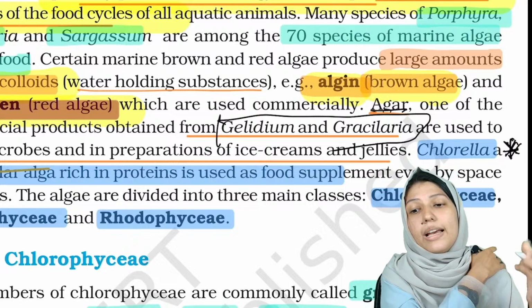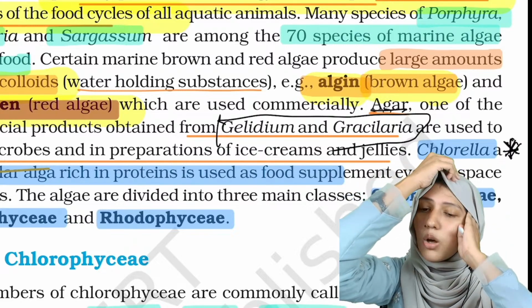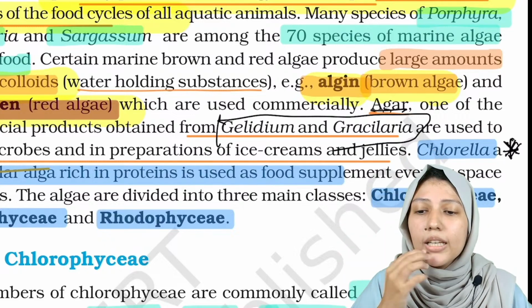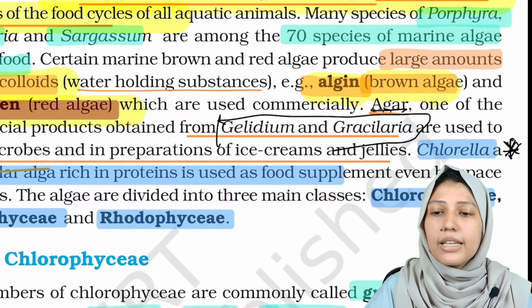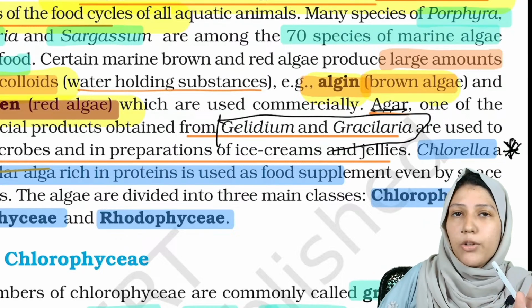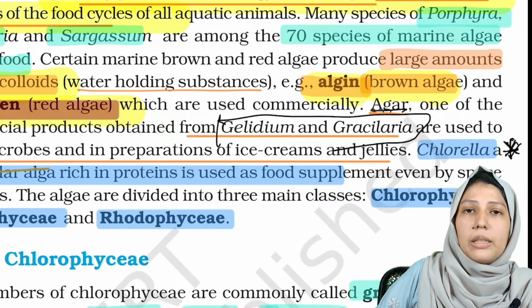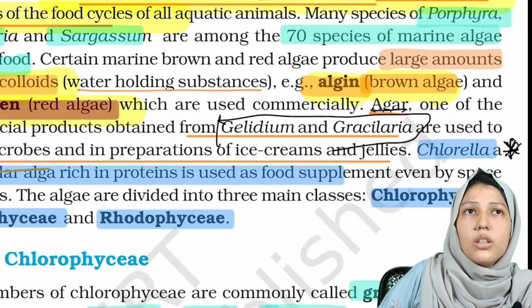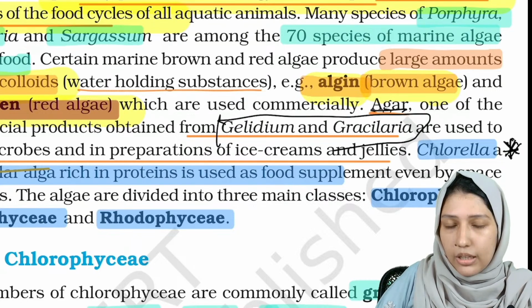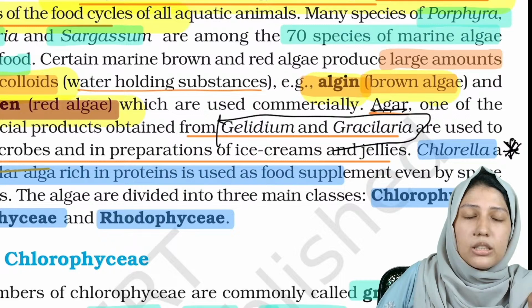Chlorella. Yesterday we studied that chlorella is a protista. Chlorella along with Chlamydomonas is a protista. But here they say that chlorella is an algae rich in proteins. So, what do you have to do? If it comes related to the protista, you will get it. There is a PYQ, I will show it later, but in general chlorella is a protista. This is the thing you have to note.